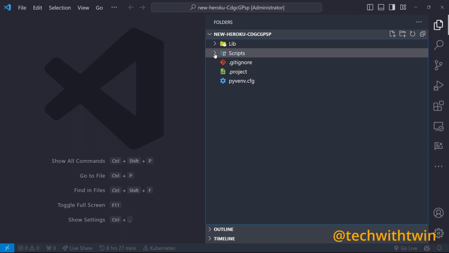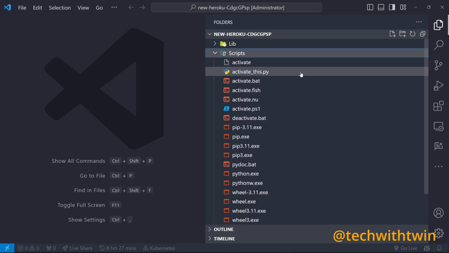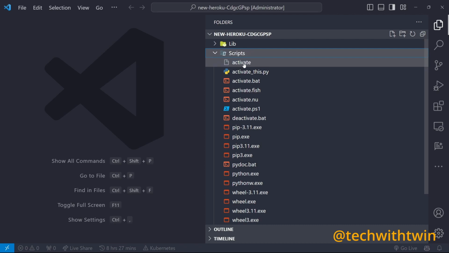You can see it has a Lib folder and this Scripts folder. This Scripts folder will be useful for us to activate. In case we want to activate our project to use this virtual environment, we need to activate through this. So take note of the Scripts folder and the activate file.